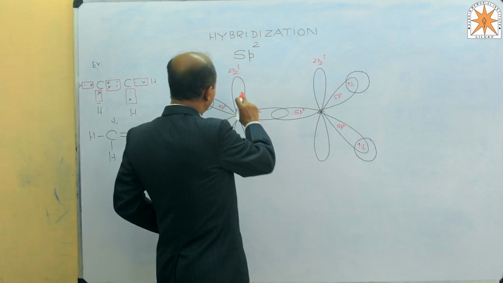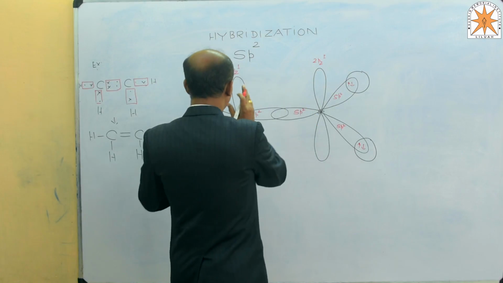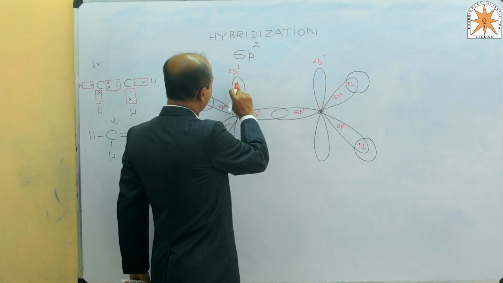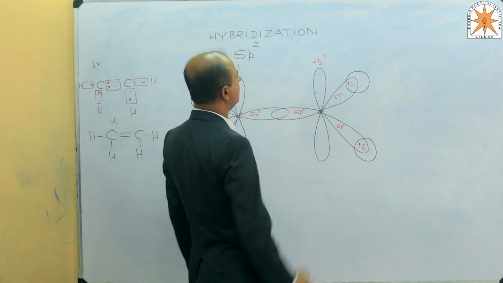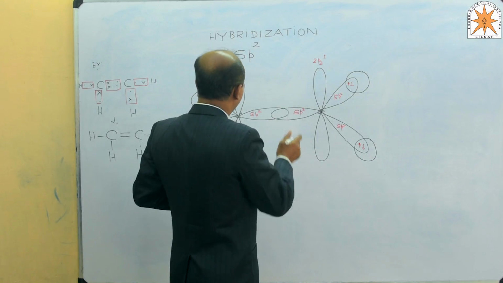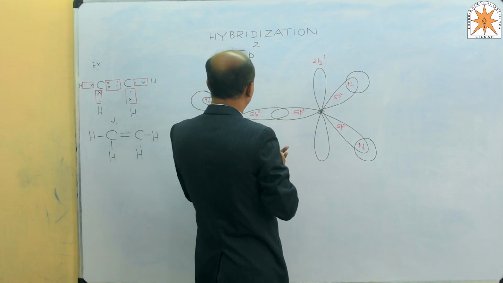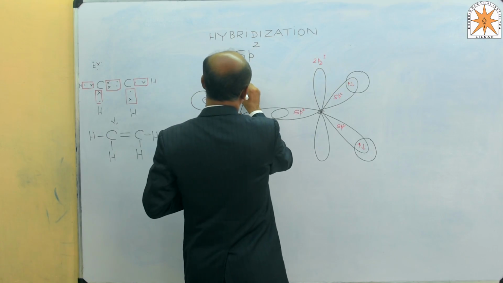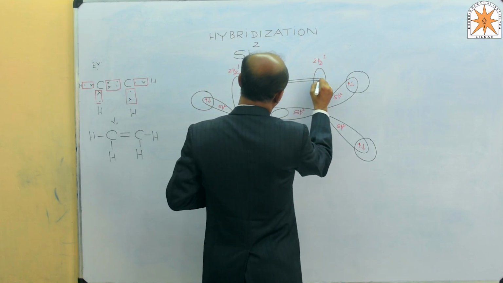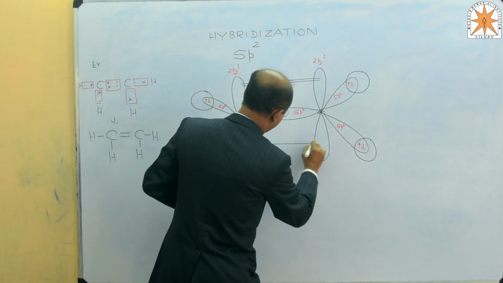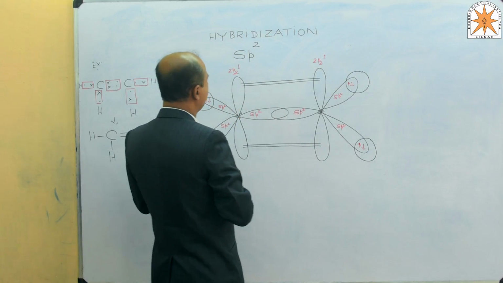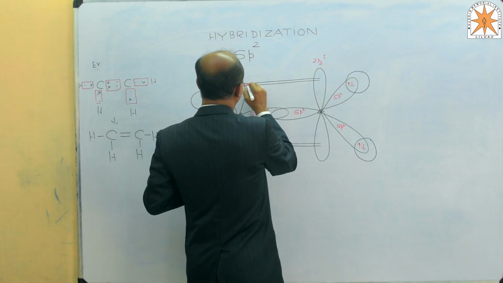And again, the 2pz orbital of the first carbon and the 2pz orbital of the second carbon, the electron cloud of the first carbon and the electron cloud of the second carbon slightly overlap each other, and that's why the overlapping takes place on the top side and also on the bottom side. This top overlapping like this, and here also, this overlapping leads to the formation of a weak bond, and that bond is said to be a pi bond.